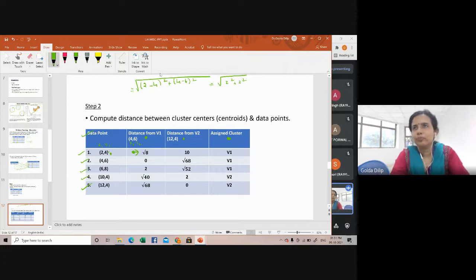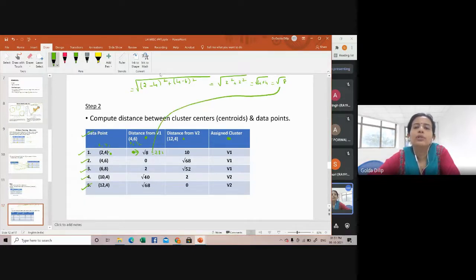How much do you get? 4 plus 4, you get the root of 8, which comes to somewhere around 2 point something. So this is the value which I have calculated. In the same way, compute the distance from the data point to your second centroid.